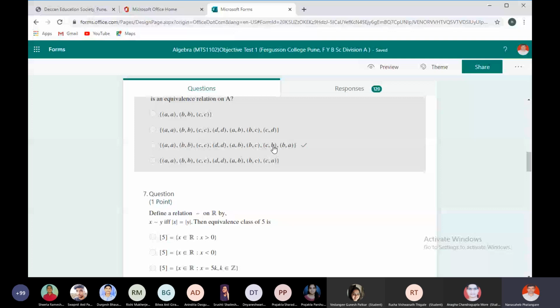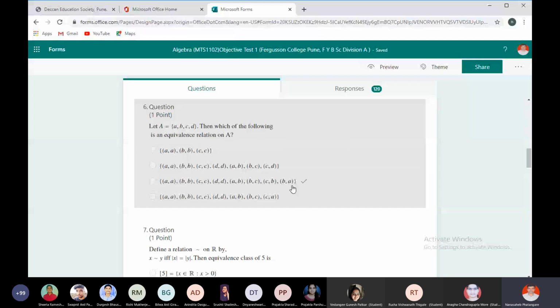That means I will revise the solutions, then you will get marks, no problem. But sir, B is related to C, C is related to B, and B is related to B. There is an option, the third. Third is the right option.